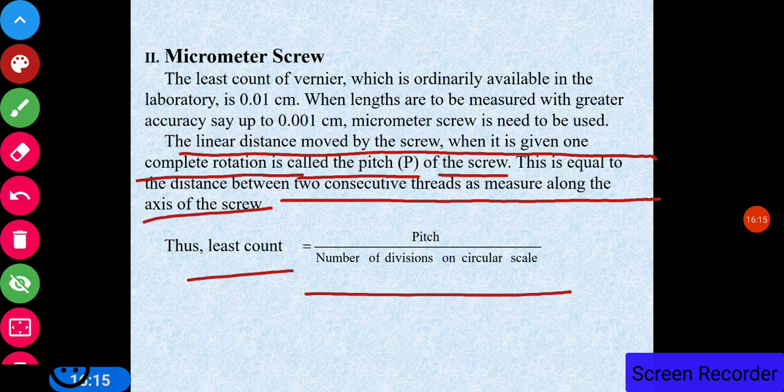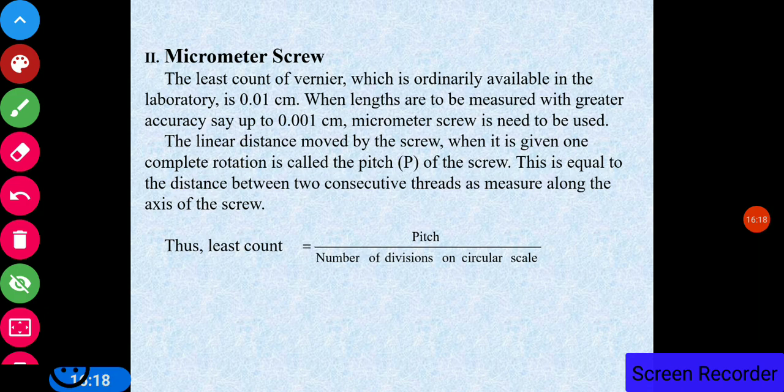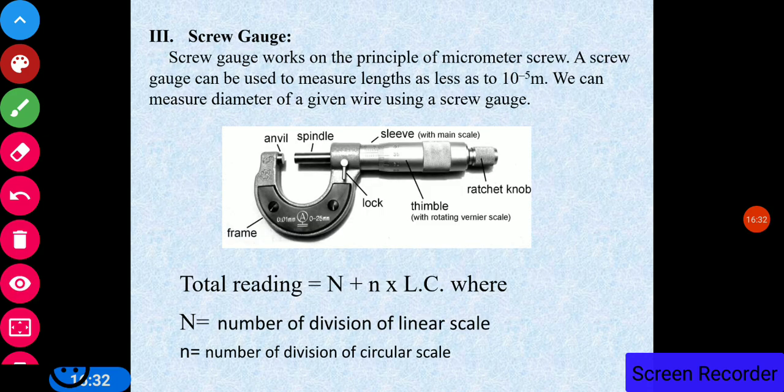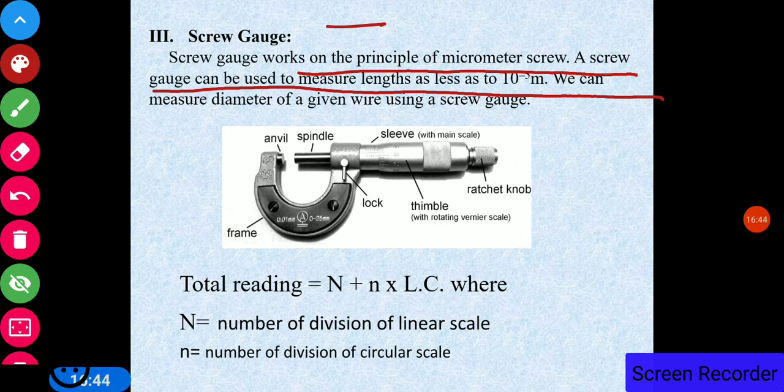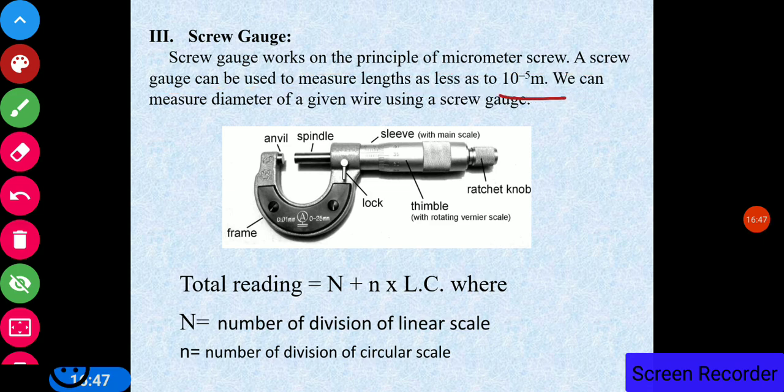So in the case of the micrometer screw, when the screw is given a rotation, the distance moved by it, that is the distance between two consecutive threads, is called the pitch. So the least count is equal to pitch upon the number of divisions on the circular scale. One example of the micrometer screw is the screw gauge. The screw gauge works on the principle of the micrometer screw. A screw gauge can be used to measure lengths as small as 10 raised to power minus 5 meter, that is 0.01 millimeter. We can measure the diameter of a given wire using a screw gauge.